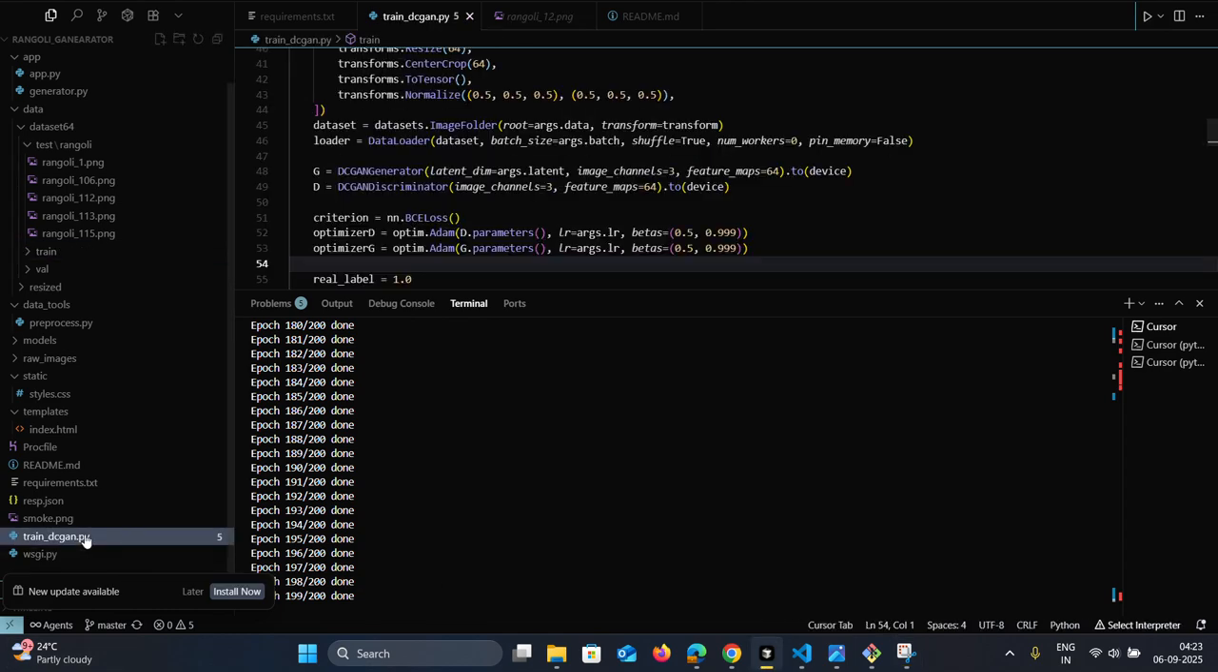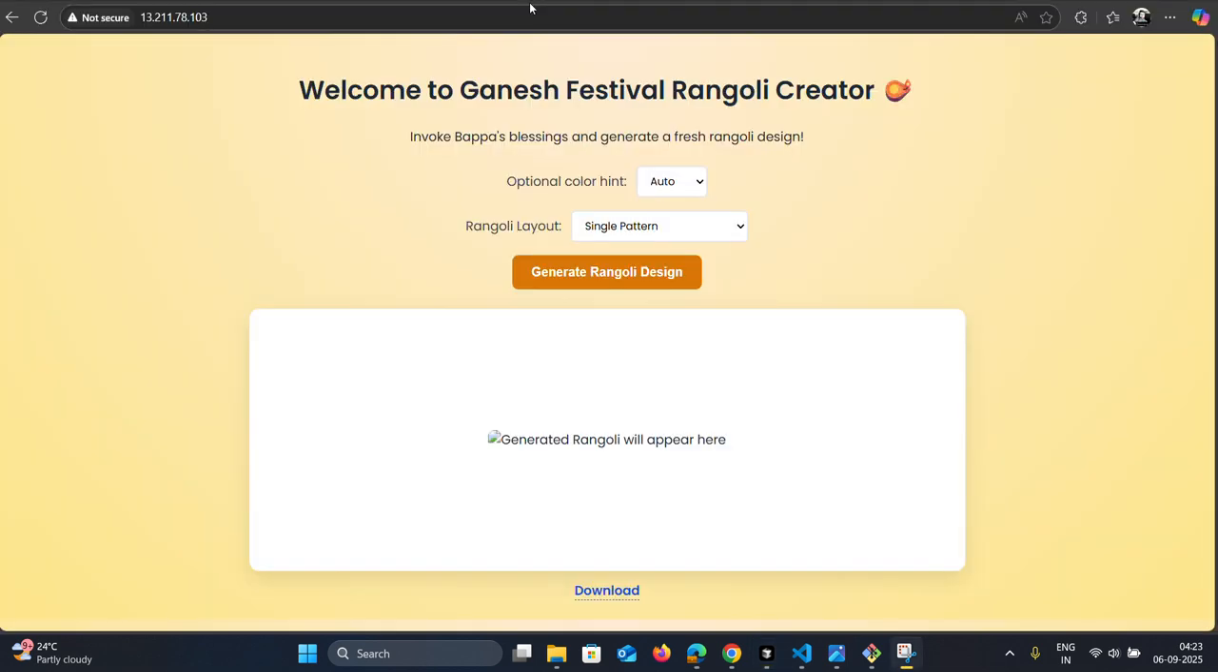And this is the code which I wrote with the help of Gemini or ChatGPT. Some contribution is mine, but most of the contribution for debugging is from them. And here, what happened? This is the Flask app which I hosted on AWS, where you could see the host link from the AWS. Here we could see the Welcome Ganesh Festival Rangoli Creator.